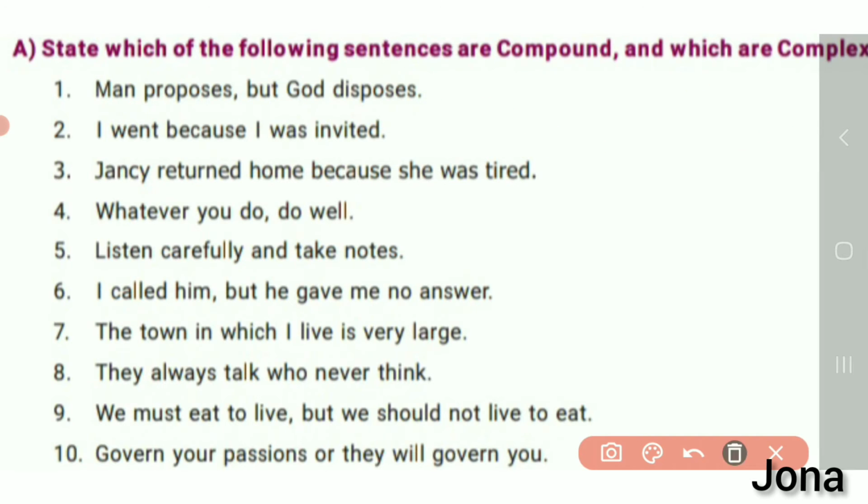So you want to identify the type of each sentence. The first one: man proposes but God disposes. Here we want to identify whether it is compound or complex. Let me see the sentence once again. Man proposes but God disposes. Here it is a compound sentence because we have man proposes, and but is the conjunction there, and God disposes is the next clause.